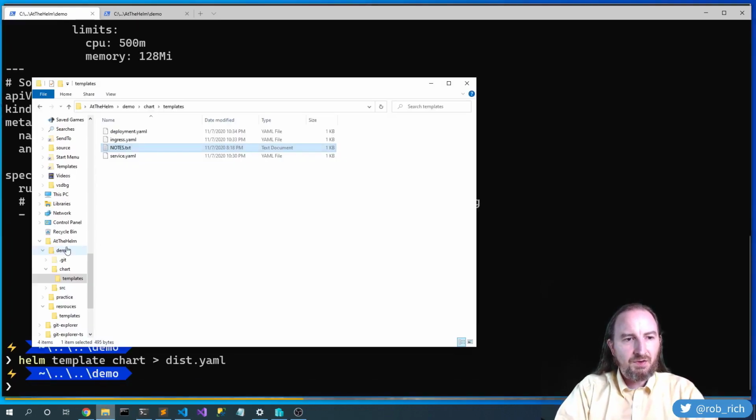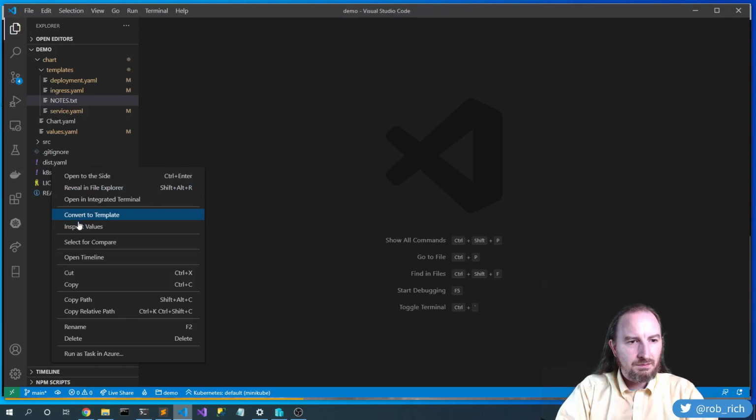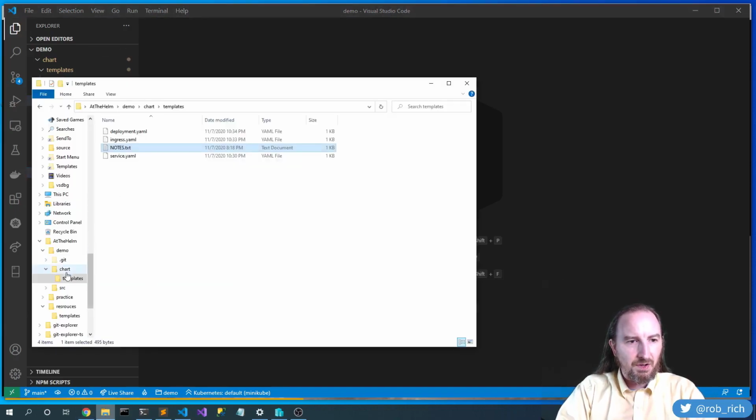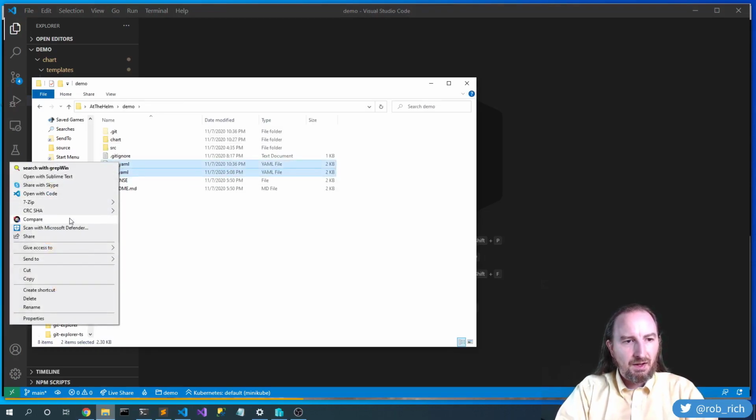Okay, now that we've got dist.yaml, we can diff dist.yaml against the Kubernetes YAML. Let's actually use Beyond Compare for this. So here we will go grab the dist.yaml and the k8s YAML, and we will compare.